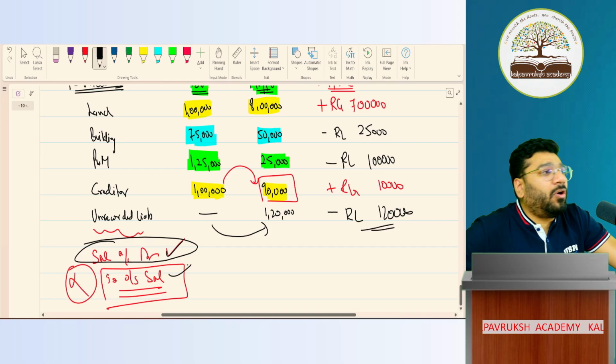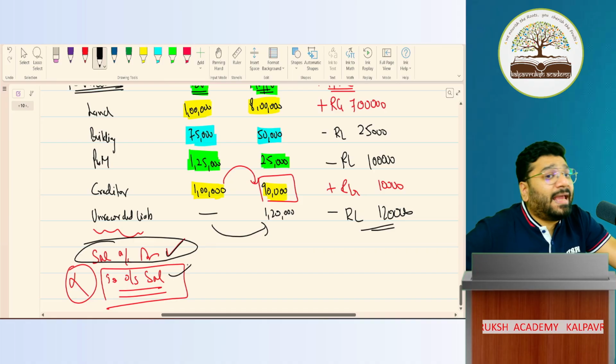Unrecorded liability, now recorded. Sir, like this, can there be unrecorded assets also? Yes. That I'll discuss, probably if this gets over, I'll discuss unrecorded assets. So are we clear with this point? How I got the revaluation profit and loss, have you understood this?